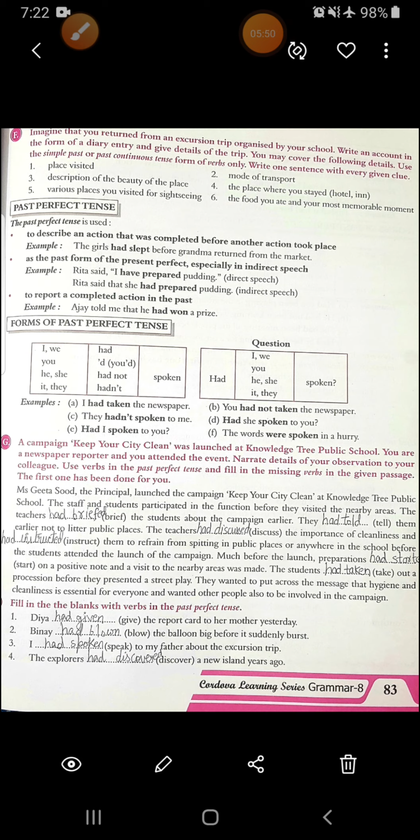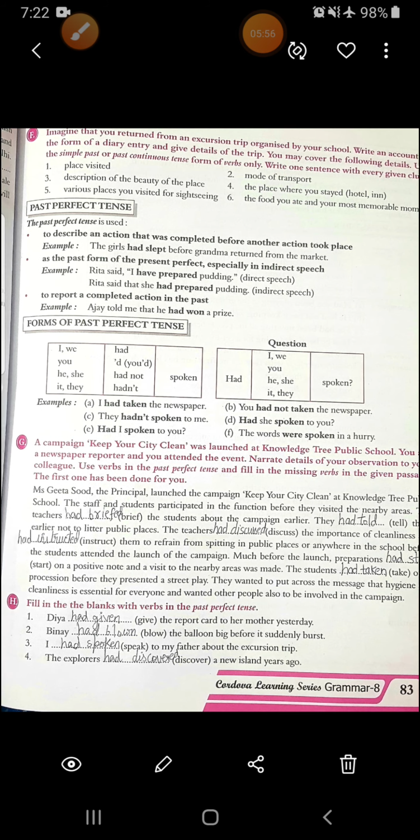You just have to fill the blanks using past perfect tense. Again, see this exercise H. What you have to do, you have to fill in the blanks with verbs in the past perfect tense. Again, had plus past participle.